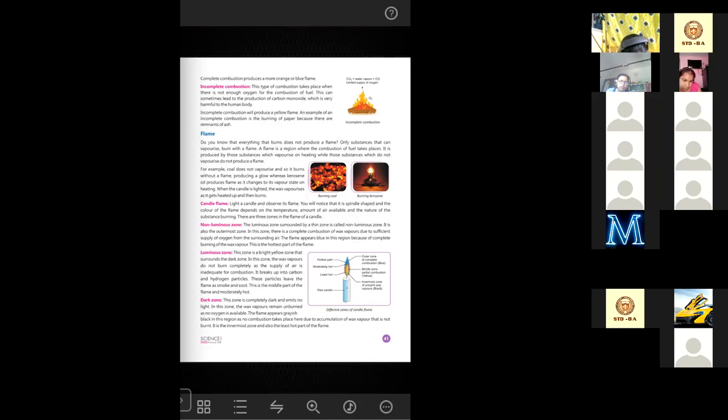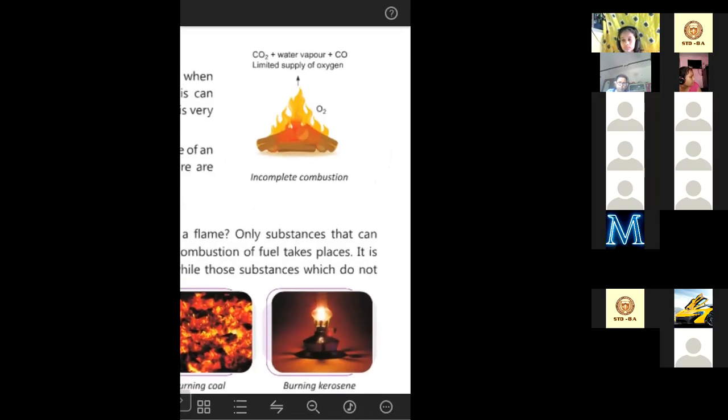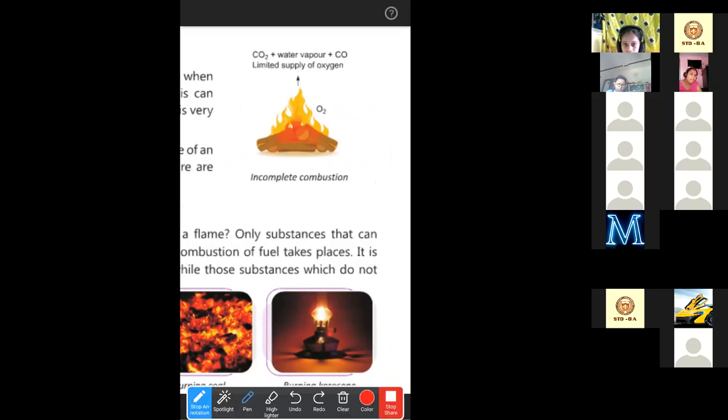Let's see what is written here. I'm zooming in on this part. Incomplete combustion: carbon dioxide plus water vapor plus CO, limited supply of oxygen. So if we are burning this fuel, here wood is used, and there is an incomplete combustion, then it will produce carbon monoxide and water vapor only, not carbon dioxide.